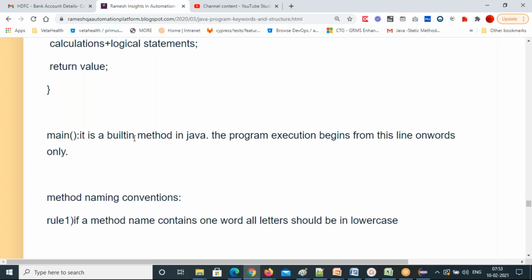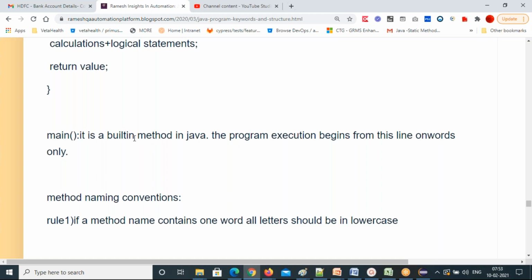You should not use private for the return type methods. Permission you won't have, right? You should not use a private keyword for the return type methods, because you cannot use them in other classes. But if you want to use them in the same class, you can use private. Same class also you can do, right? Return type methods, but I want to use in the same class, I can use a private keyword also for the return type.